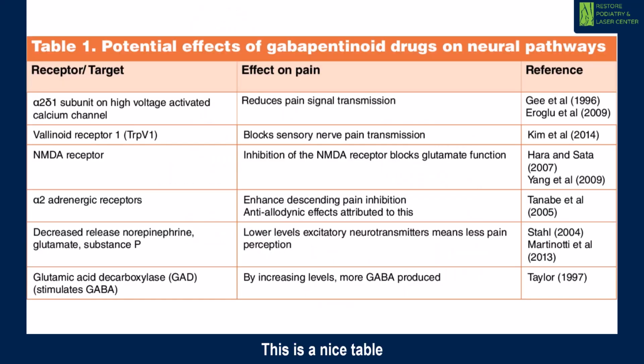This is a nice table from different articles to show what the gabapentin effect and Lyrica effect on nerve are. As you can see, right under this column, effect on pain, this article mentions reduced pain signal transmission. Another one mentioned block sensory nerve pain transmission, inhibition of NMDA. So basically all of these indicate that the purpose of these medications is to reduce pain transmission to your brain.